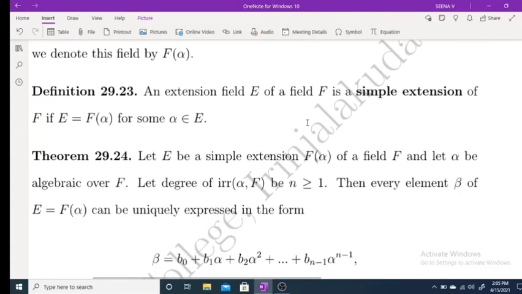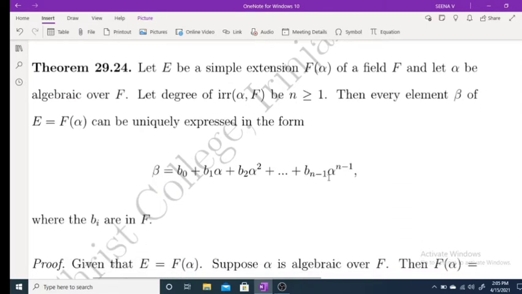Now there is one theorem. This is also important. Let E be a simple extension F(alpha) of a field F, and let alpha be algebraic over F. Alpha is algebraic over F means F(alpha) is the smallest field containing F and alpha. Also F(alpha) is phi alpha of F[x]. Now let the degree of the irreducible polynomial of alpha over F be n. Then this theorem says that every element beta of F(alpha) can be written in the form b0 plus etc. plus b(n-1) alpha raised to n minus 1, where bi belongs to F.